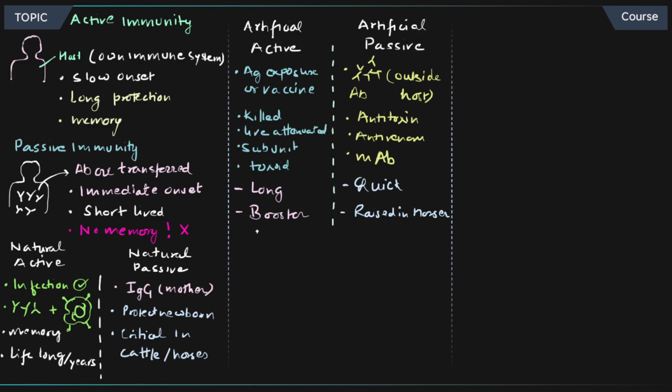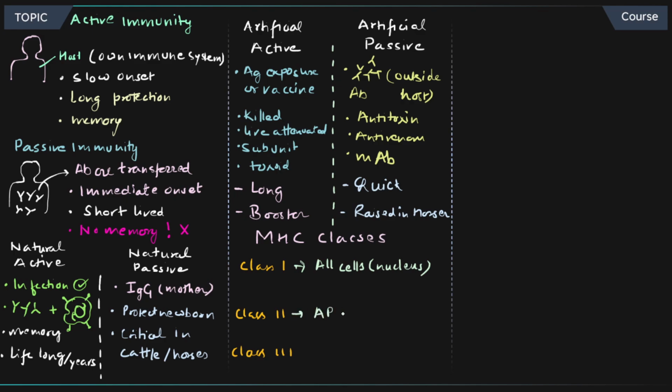Now let's switch the topic, and I'm going to move to MHC classes. There are different MHC classes that are really important. The first one is class 1, and you have class 2, and you have class 3. These are the three important MHC classes. We'll start with class 1. All nucleated cells containing a nucleus will have that. Antigen presenting cells are going to have class 2.